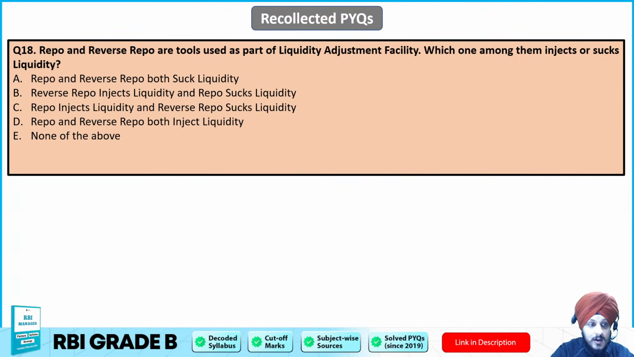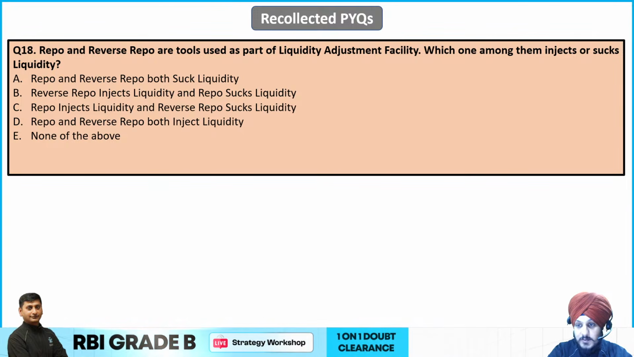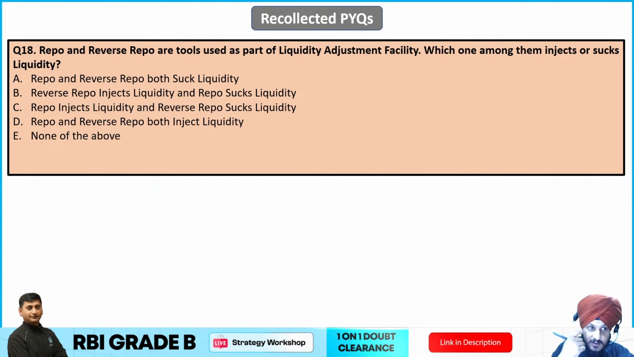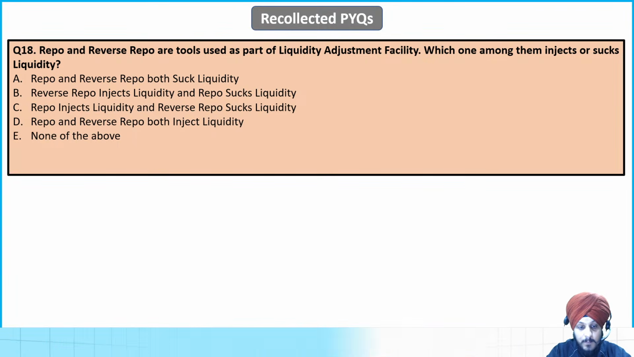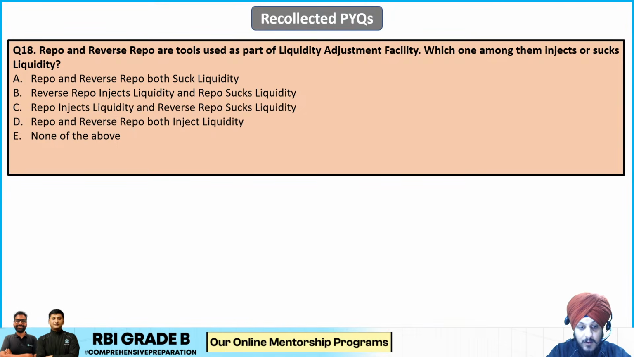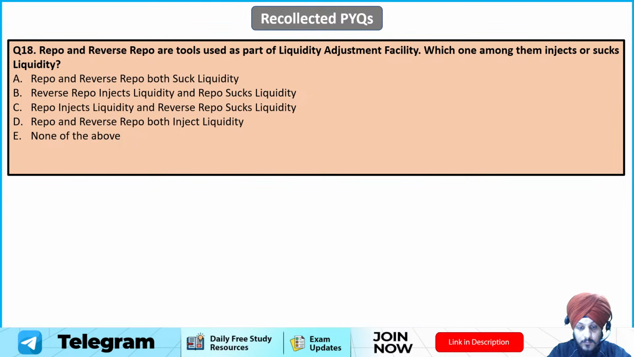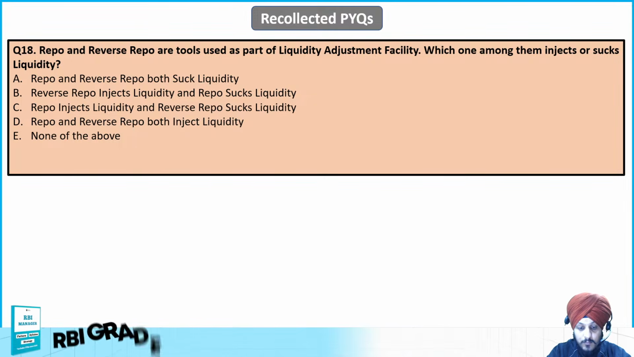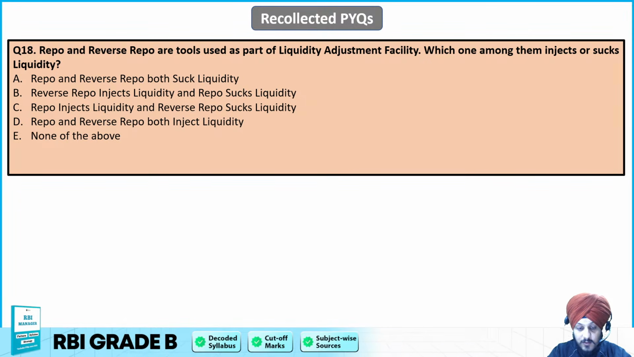Question 18th. Repo and reverse repo are tools used as part of liquidity adjustment facility. Which among them injects or sucks liquidity? So mark your answer for question number 18th. Write your answers for question number 18th.